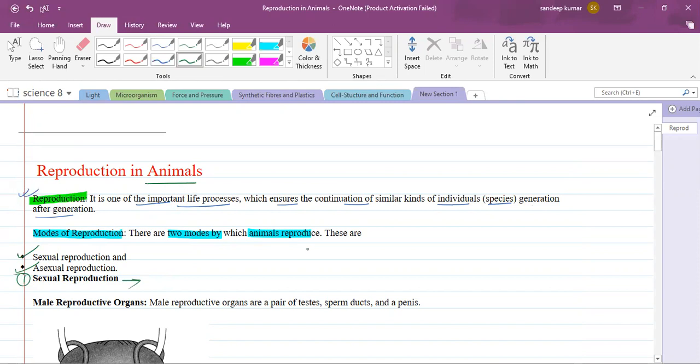When we talk about sexual reproduction, generally two parents are involved. And in this, what happens? There is a fusion of male and female gametes.